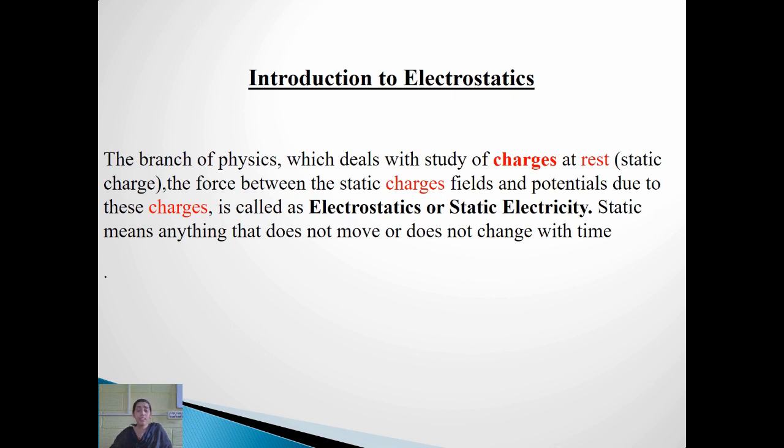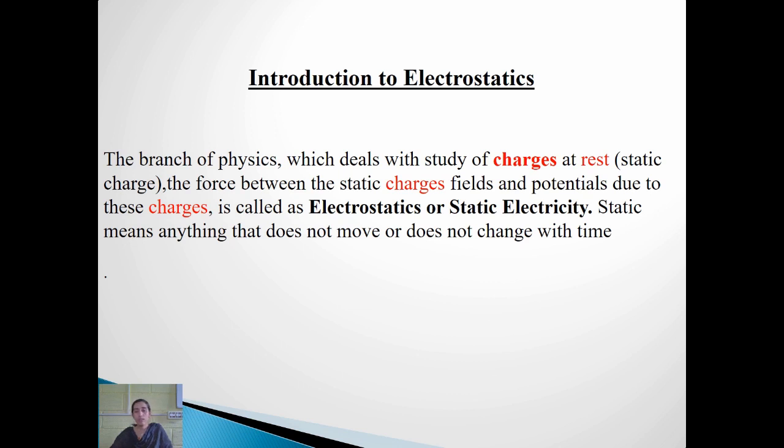Right. In this chapter we are going to deal with this static electricity, which means you are going to study the part of physics called electrostatics, which deals with the study of charges which are at rest, which means they are not moving. The force between the static charges, the fields and the potentials due to these charges which are at rest.